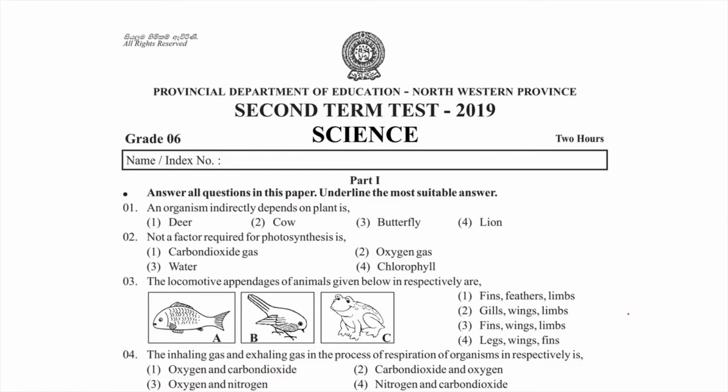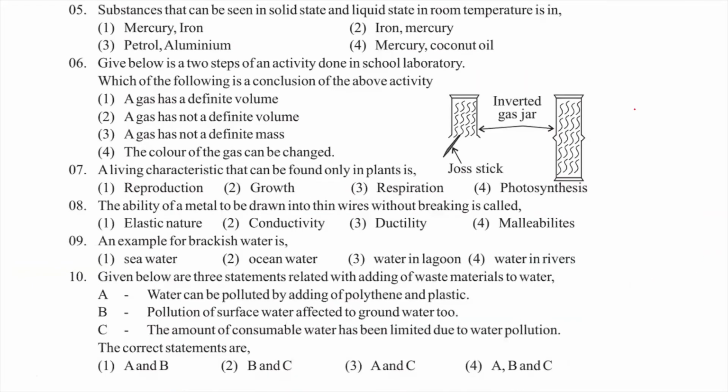Okay, got it? Yes, sir. Now let's see the fifth one. Substances that can be seen in solid state and liquid state at room temperature. Substances exist in three states in nature: solid, liquid, and gas. There are three states.